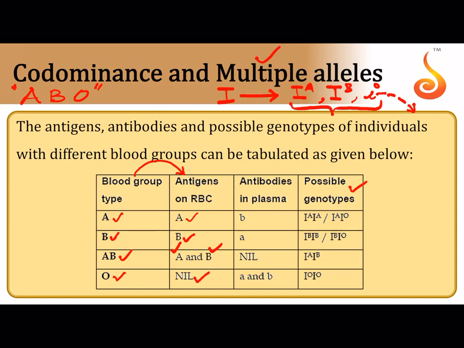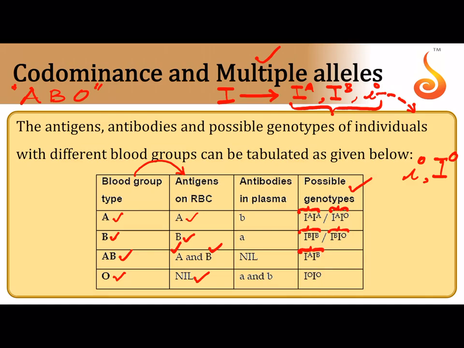So see the possible genotypes. The person with blood group A can be homozygous IA, or he may be heterozygous IAIO. The small i allele is also denoted by another notation, that is capital IO. Similarly, a person with blood group B may be homozygous IB, or he may be heterozygous IBIO.